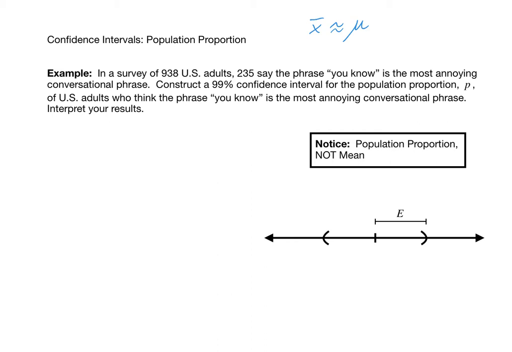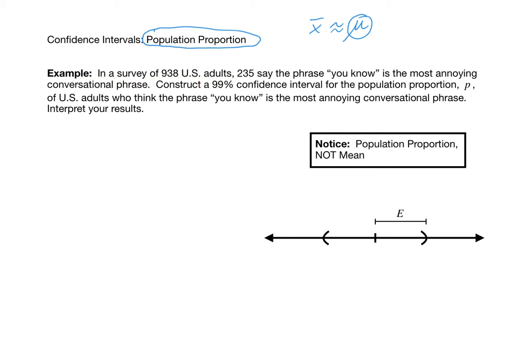So we were using the sample mean X bar as a point estimate of the population mean mu. We are going to switch gears here in this particular video and not focus on the population mean. Instead, we're going to focus on something called the population proportion. We're going to construct a confidence interval for the population proportion. So let's first look at this example that's going to guide the way.